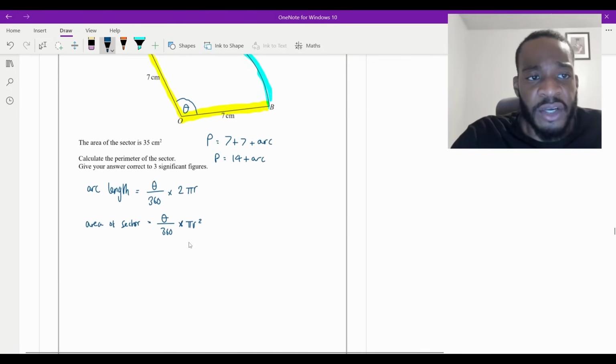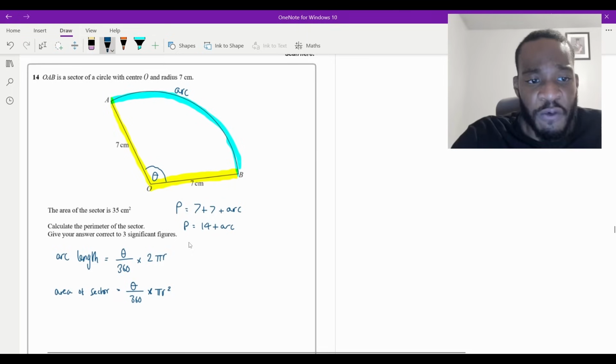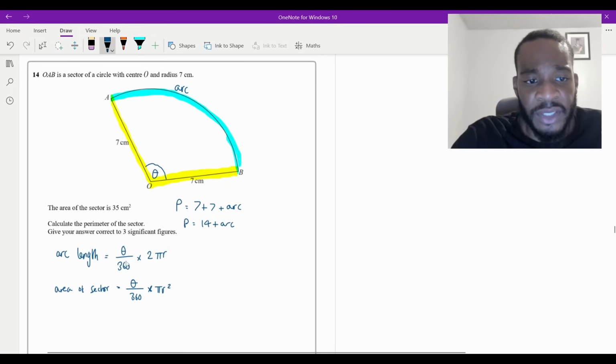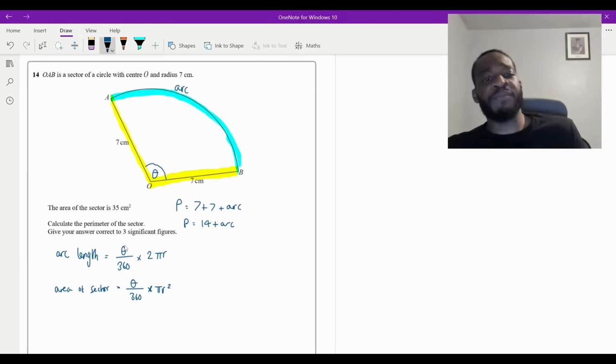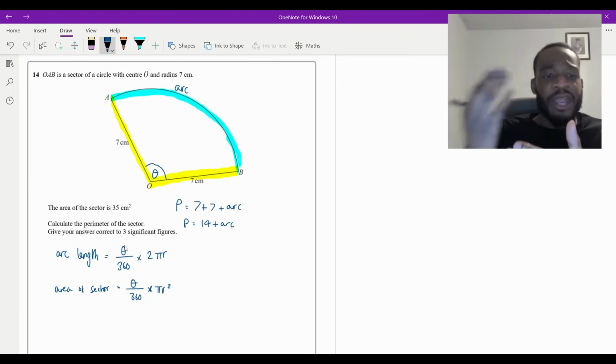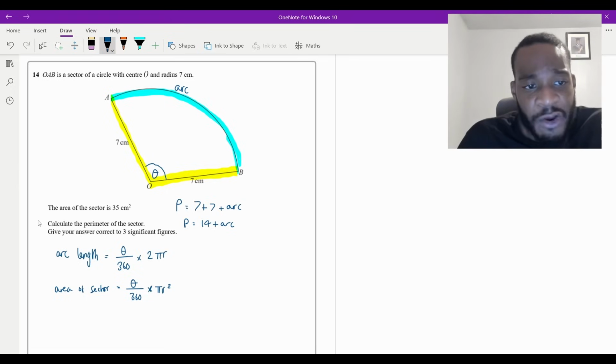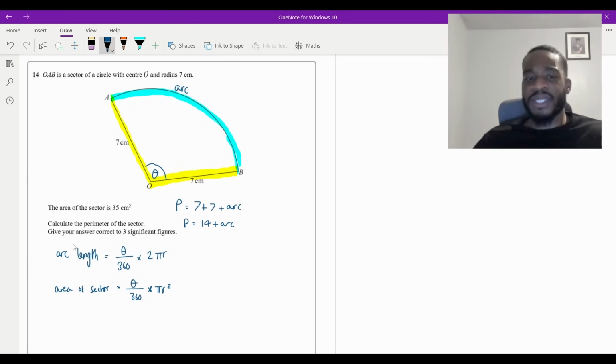So remember what we're trying to do. We're trying to calculate the length of that blue side there, which is the arc. Now, the formula for the arc obviously depends on the angle theta. So we need to be able to calculate that angle first before we can even figure out what the arc is. Now, how do we go about calculating that angle? They've given us some information. They've told us that the area of the sector is 35 centimeters squared. Now, whenever you have these types of questions where they just give you a statement, right?